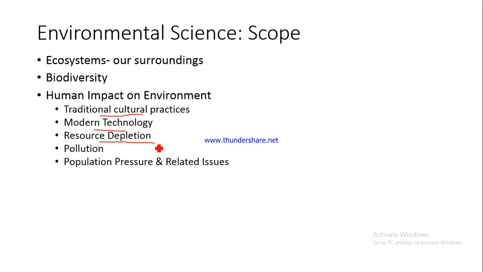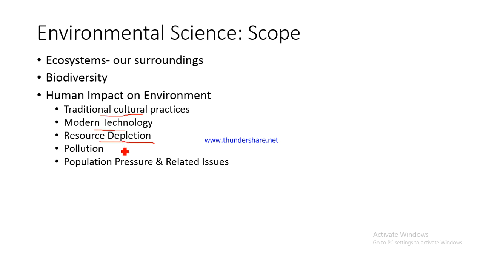So this is one example of resource depletion. There are so many resources that are depleting at a very fast rate and a very alarming rate, and it is not going to be possible for us to save these resources for the future generations. So it's not going to be possible for us to ensure that the development that we are able to witness is sustainable. Our future generations would also be able to develop in the same manner using the same resources, because the resources are getting depleted.